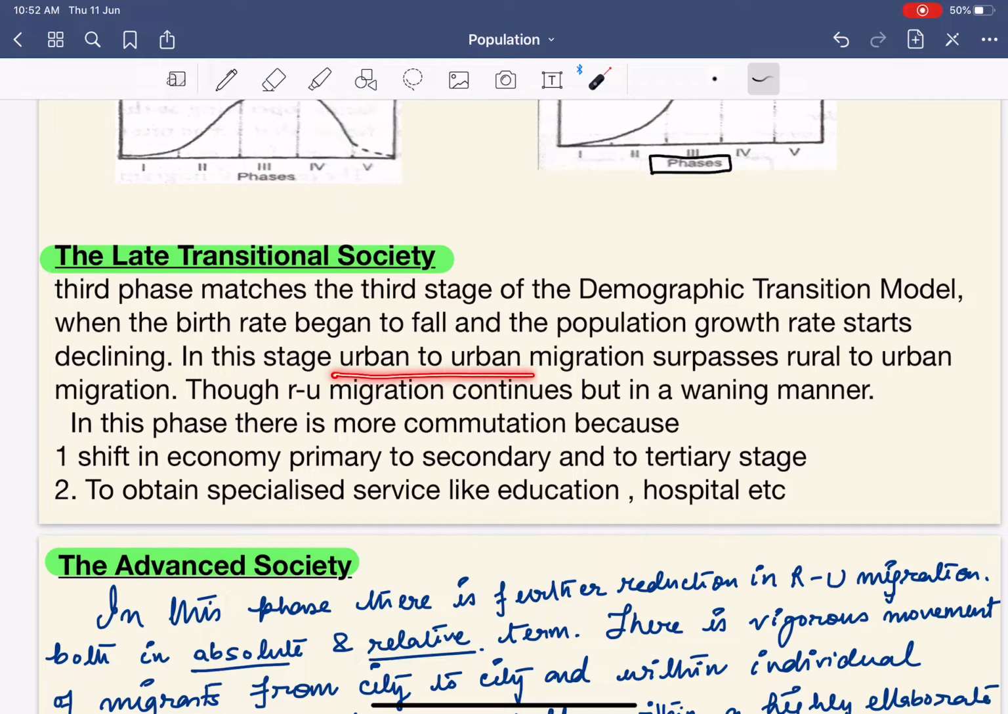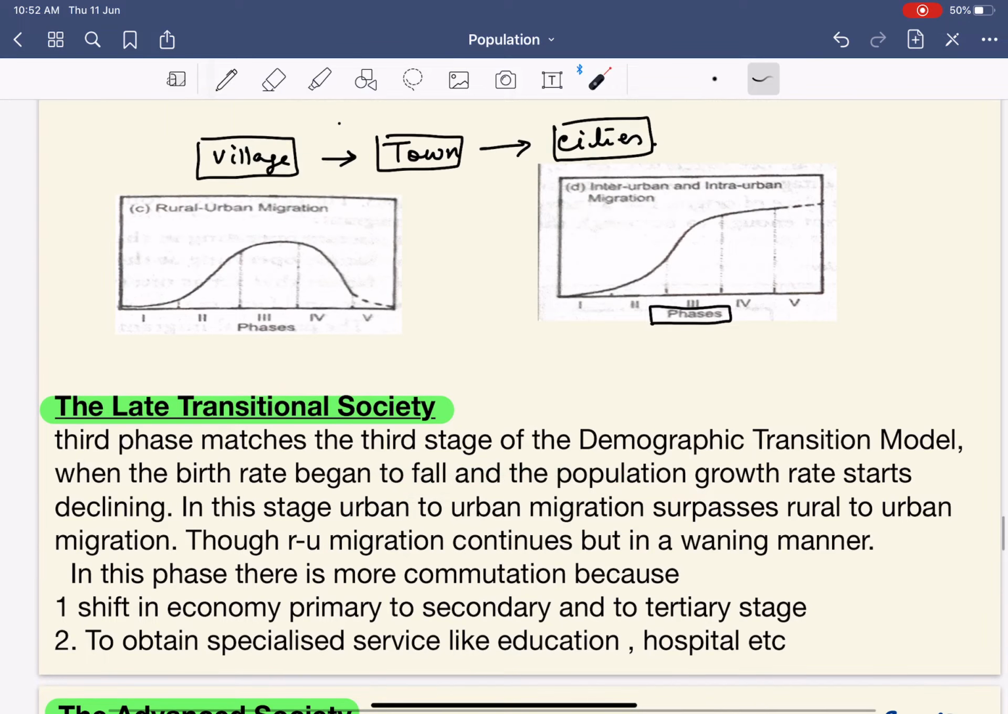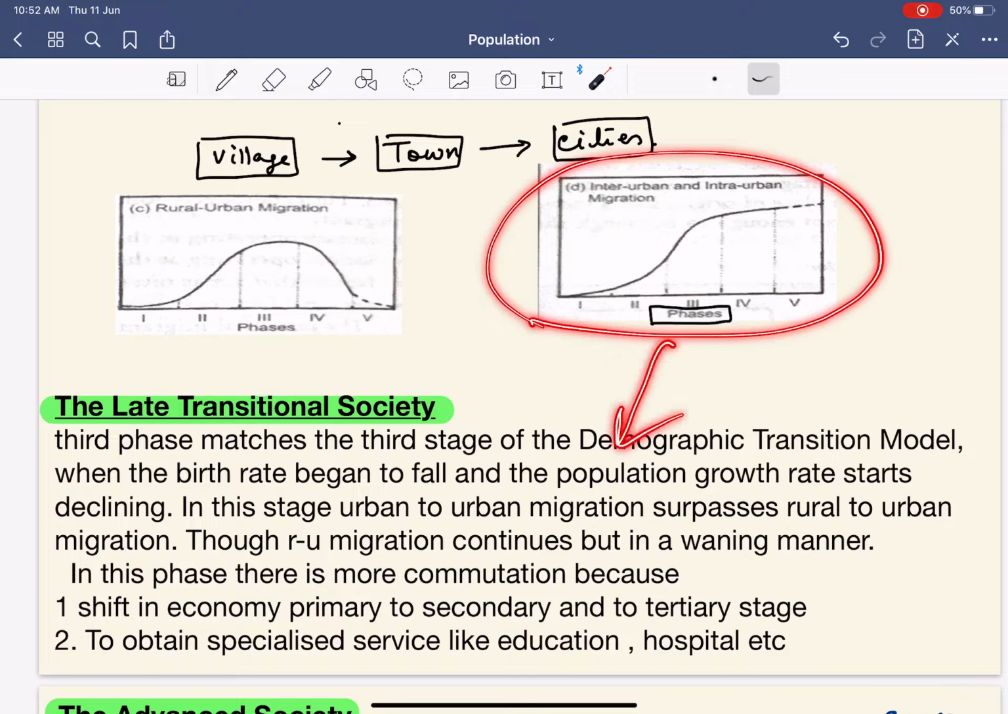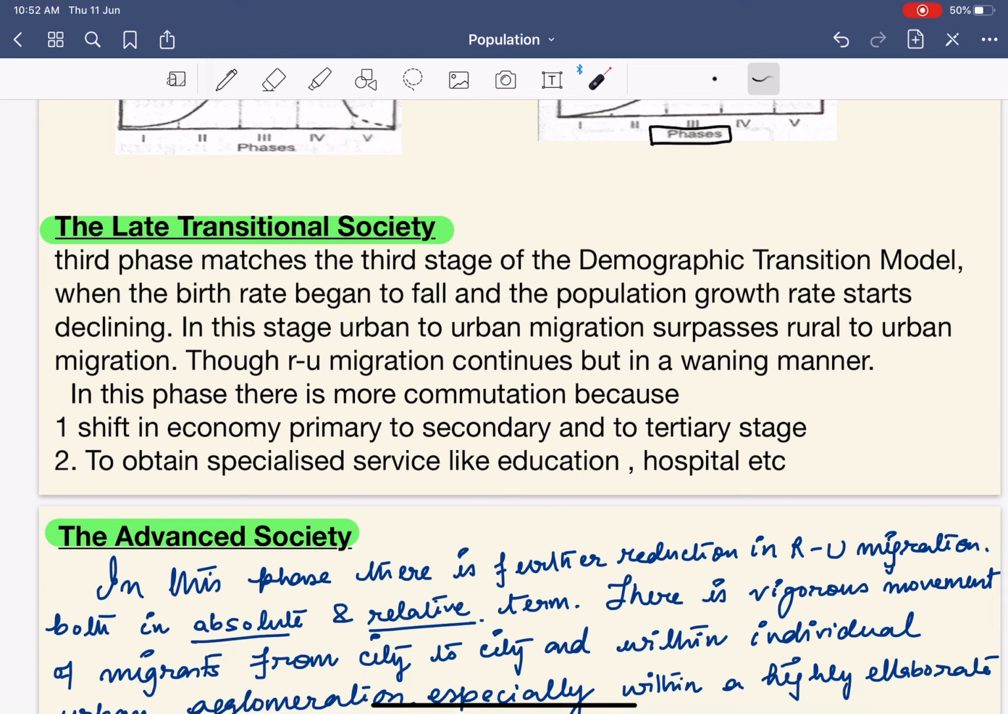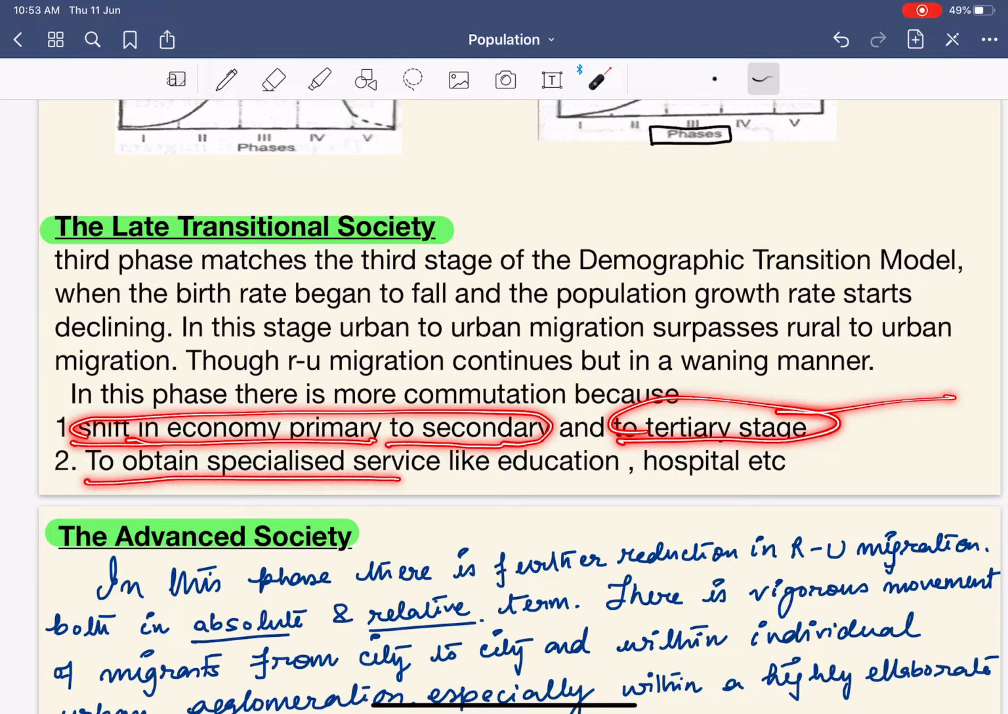In this stage, we will find more urban-to-urban migration when compared to rural-to-rural migration. This graph can be best fitted here. It says that though rural-to-urban migration continues, it is in a waning manner. What is this waning manner? It means decreasing. In this phase, there is more commutation because of the shift in economy from primary to secondary and to the tertiary stage.